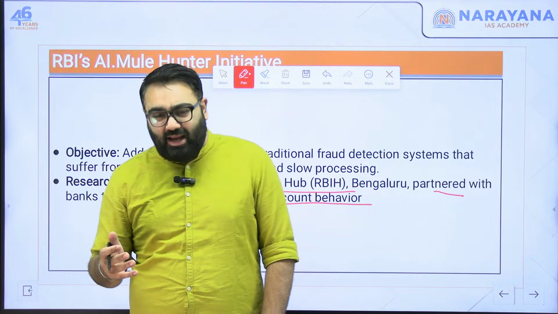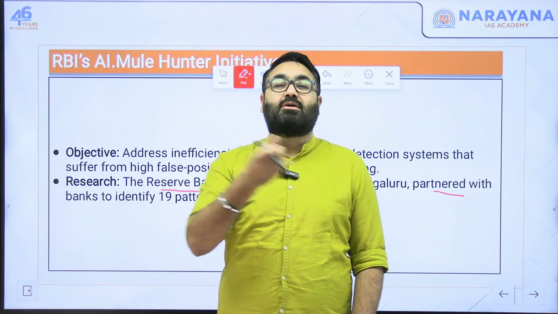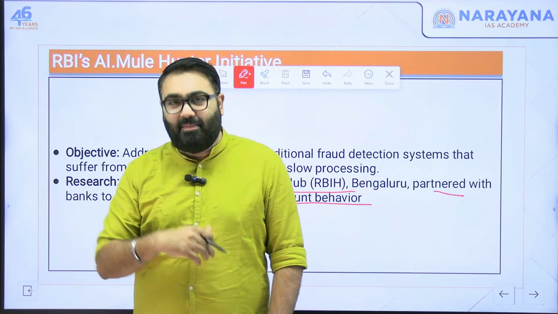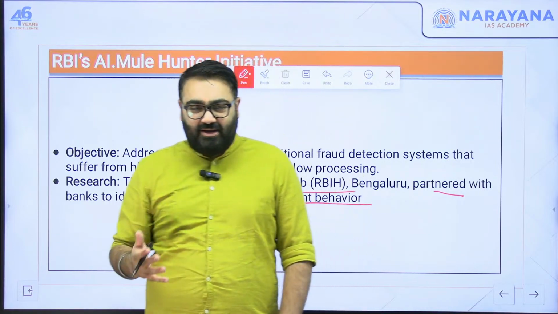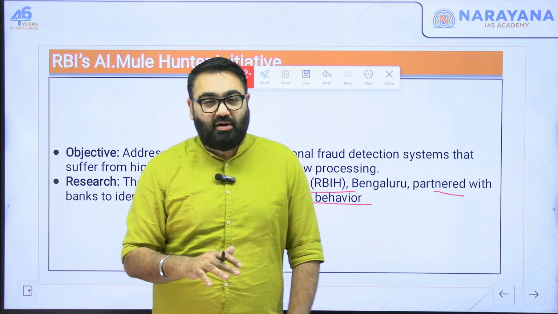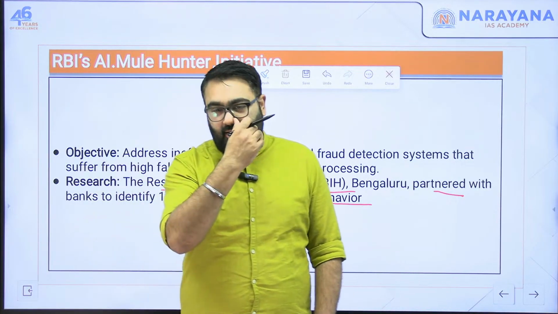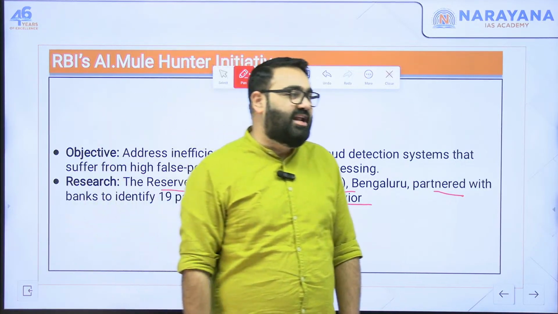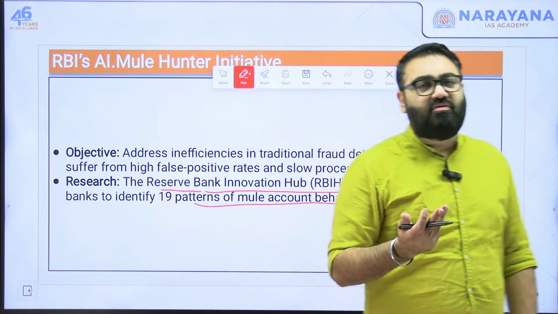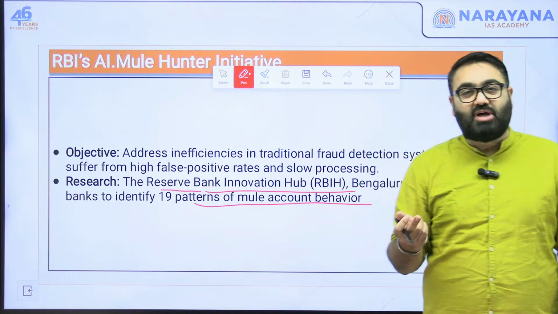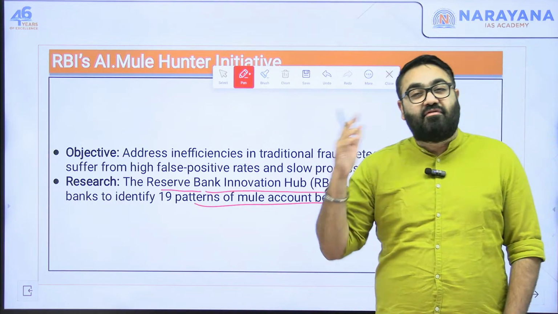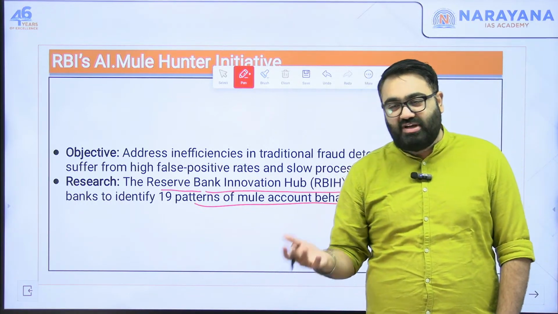Parameters, for example, can be when a big lump sum amount of money comes in and then the money gets distributed to many different places. Or for example, when the account holder is a senior citizen, let's say 70 or 80 years old, who most probably is not working. But even then, a lot of money is coming into that account and a lot of money goes out, with money coming in from different accounts every single time.